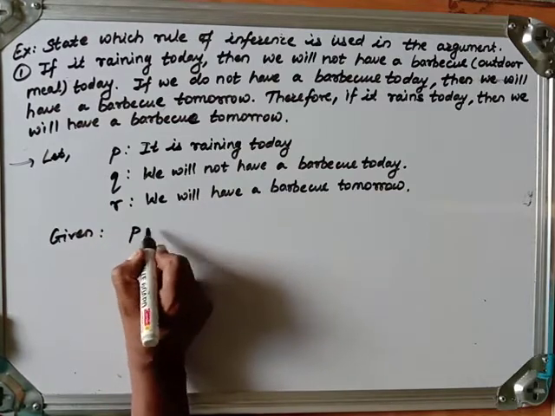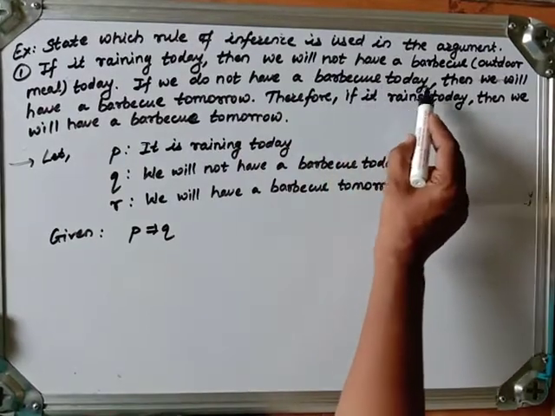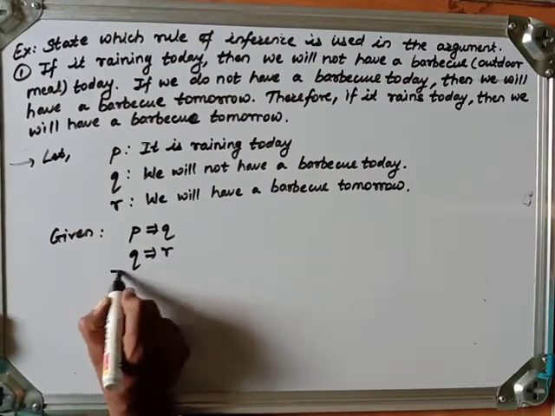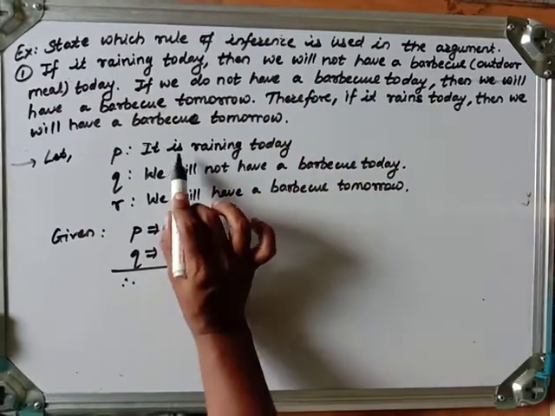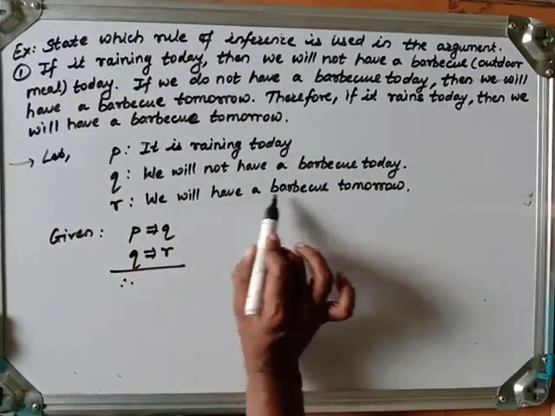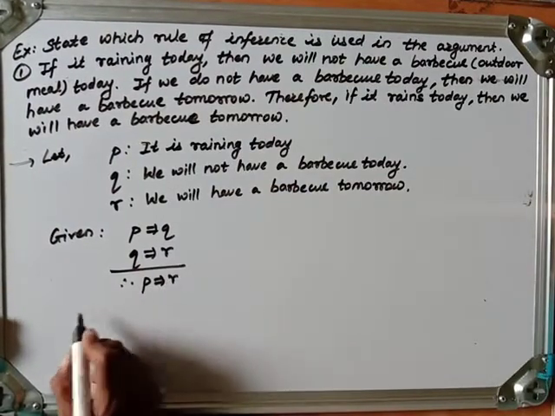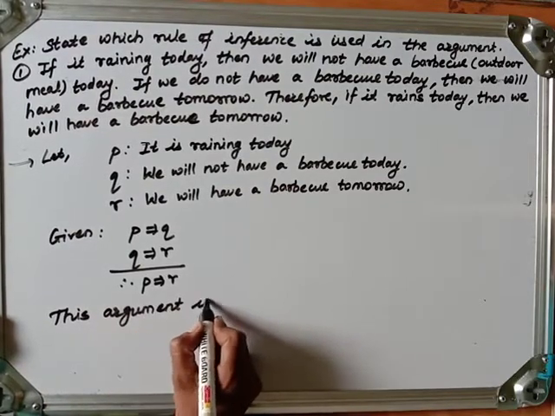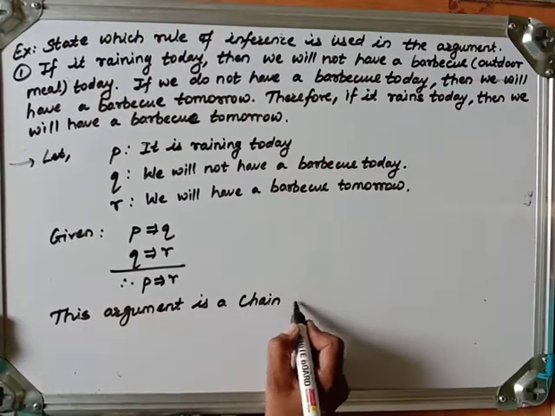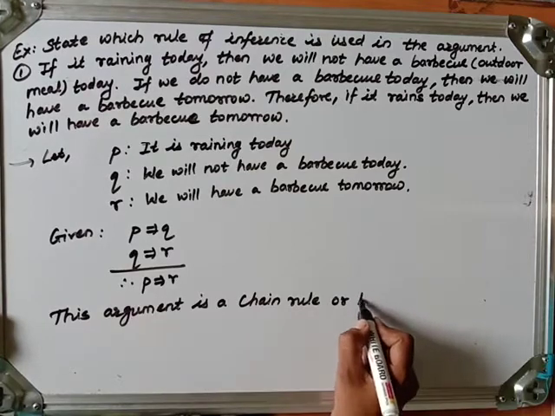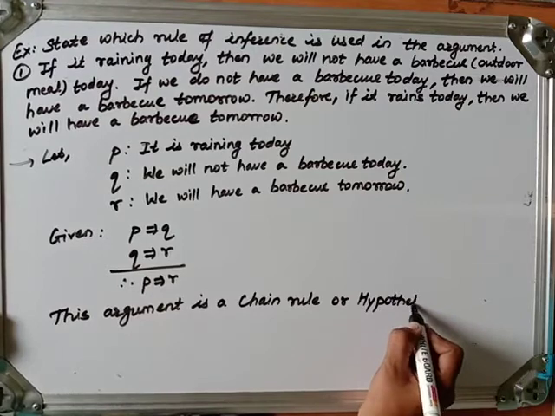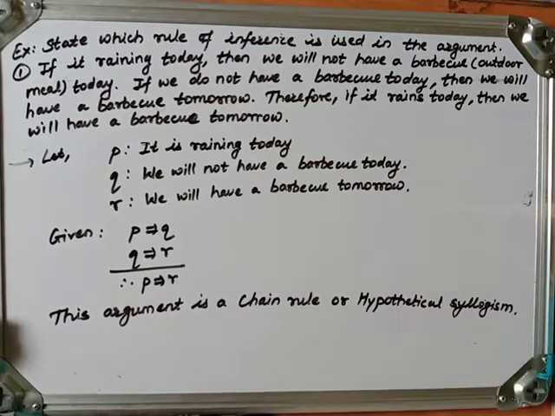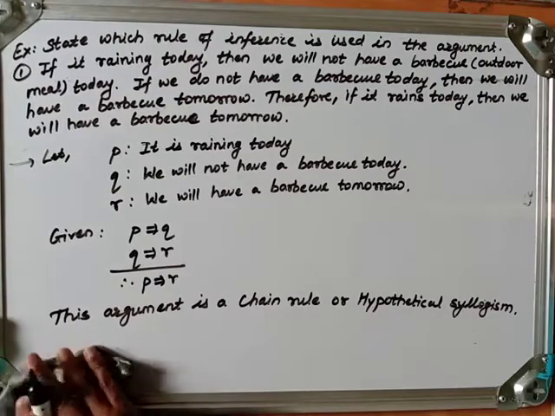So the first thing is P implies Q. Second, if we do not have a barbecue today, which is Q, then we will have a barbecue tomorrow, which is R. So Q implies R. Therefore, if it rains today, which is P, then we will have a barbecue tomorrow, which is R. So P implies R. This argument is a chain rule, or hypothetical syllogism.